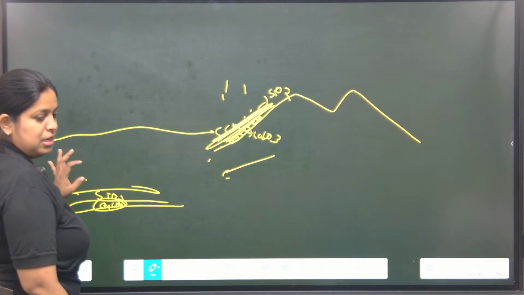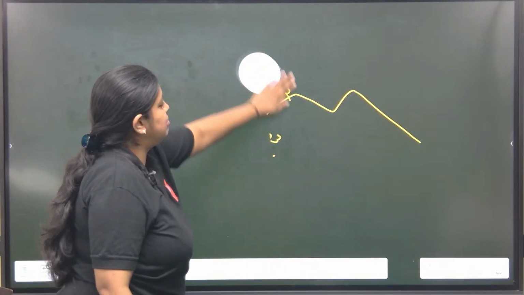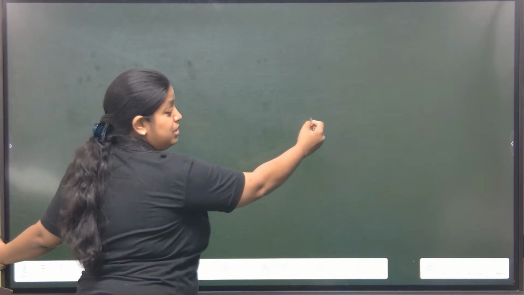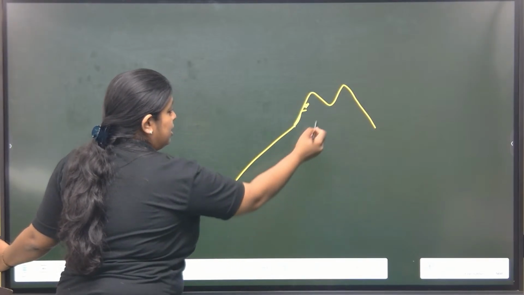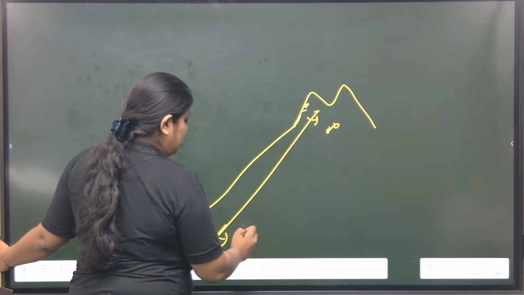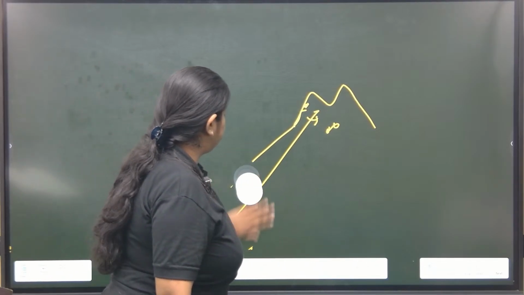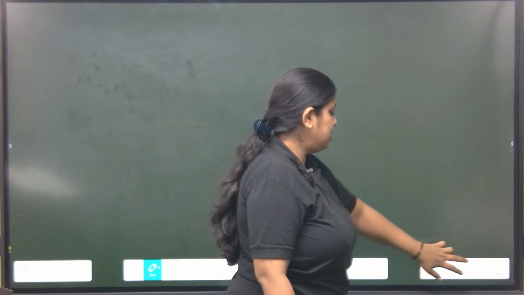So what will happen with increase in the depth, whether the age increases? Obviously, in the shallow water near the oceanic ridge, everything is a shallow situation. So with increase in the depth, the oceanic crust over here is younger and the oceanic crust over here is the oldest. So with increase in the depth, the age should increase. Okay. So this much is what we have discussed for today.